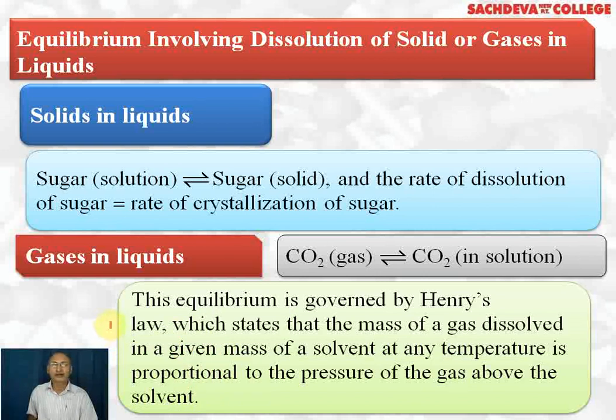In simple words, the greater the pressure in cold drink bottles, the more CO2 will be dissolved. That is why carbon dioxide gas is dissolved in cold drink bottles at high pressure. Once you open the bottle, this high pressure is removed, and whatever gas was dissolved in water will be released, and your cold drink will become tasteless after some time.